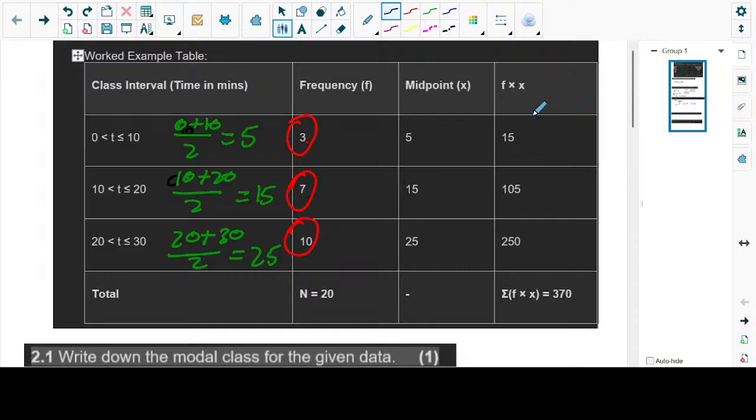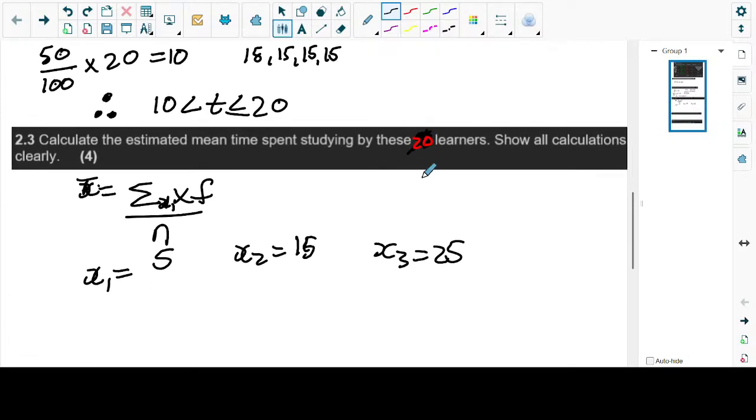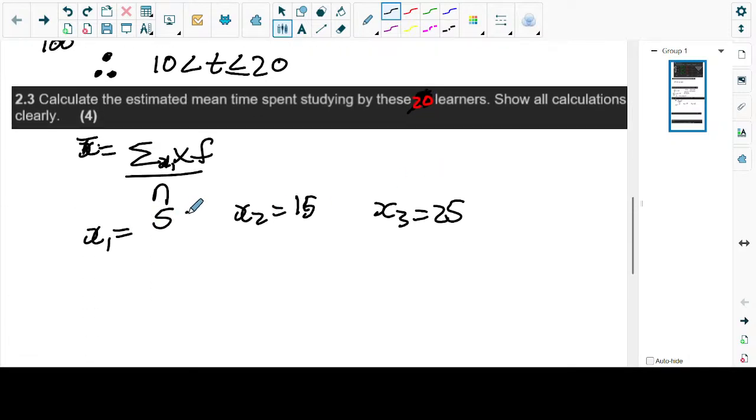So they're being specific here, guys. We don't try to be heroes here. Maybe the hardest part could have been getting the x value. Now that we got the x value, we just say frequency number 1 is 3, multiplied by our 5. 3 multiplied by 5 is 15. Then you write it on the x multiplied by frequency column. For the first class, we have 15.